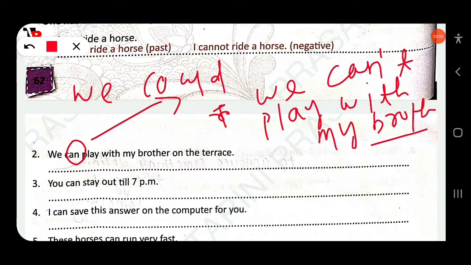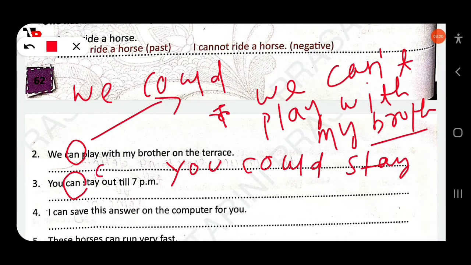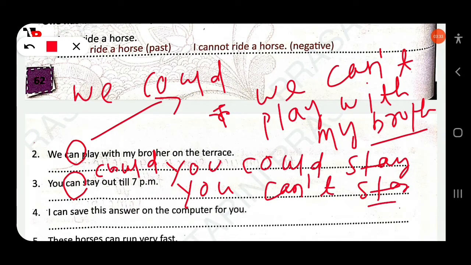Next, you can stay out till 7 p.m. First change into simple past: you could stay out. Just change can to could. Then change into negative: you cannot, you can't stay out till 7 p.m.